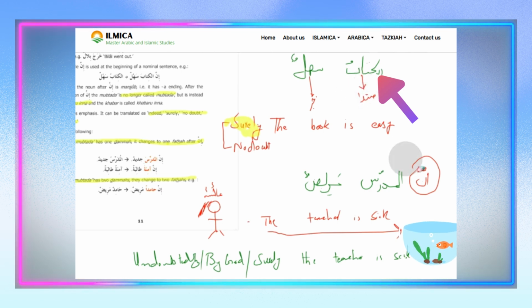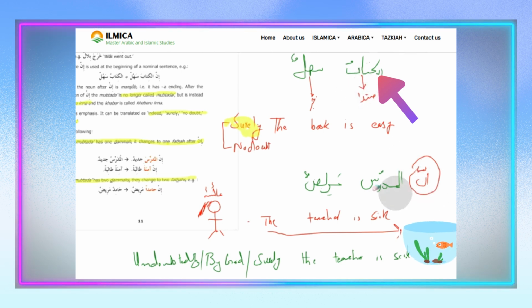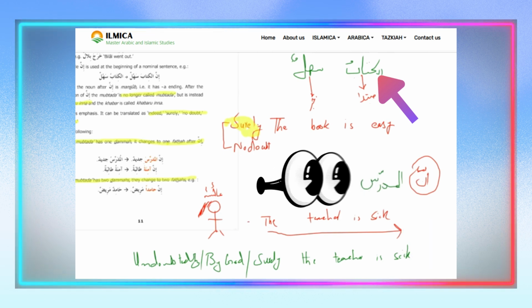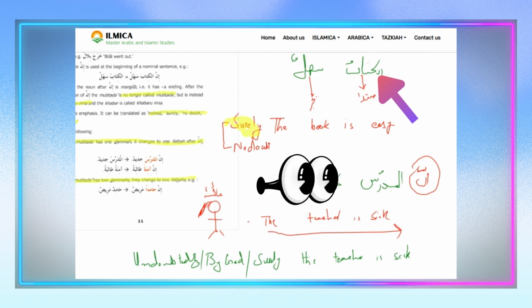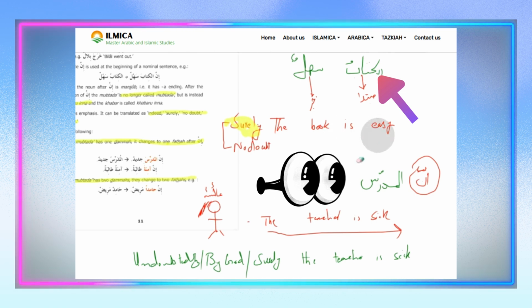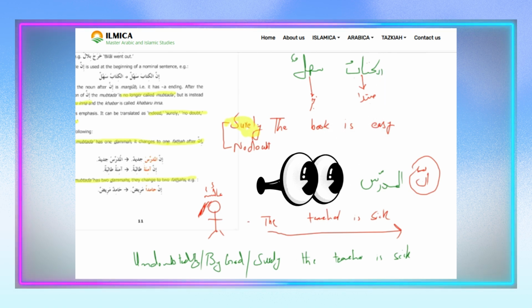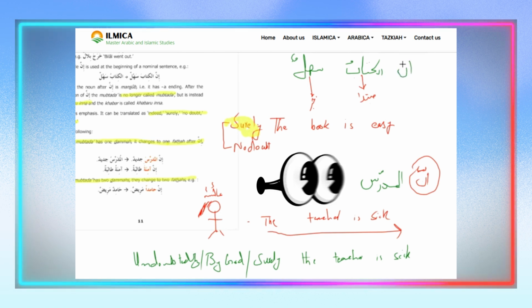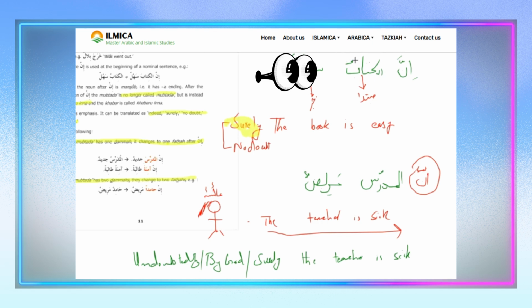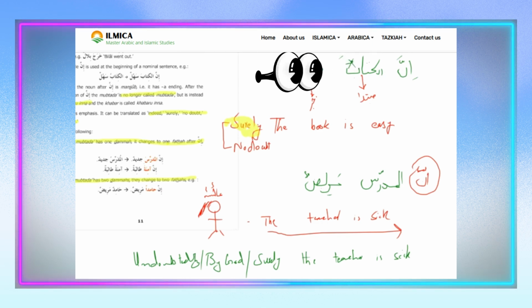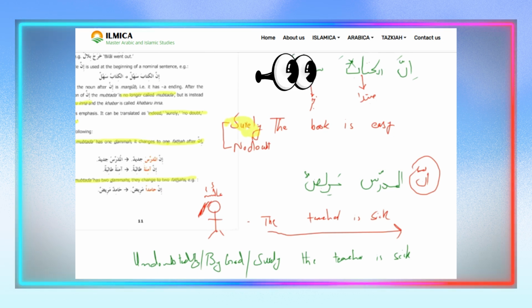But when we use inna, this pesh switches to zabar. It becomes zabar. That is the difference caused by inna. जब inna आ जाएगा ना, तो ये पेश जो है ये जबर में कन्वर्ट हो जाएगी. Now you have to pronounce inna al-kitaba sahlun.